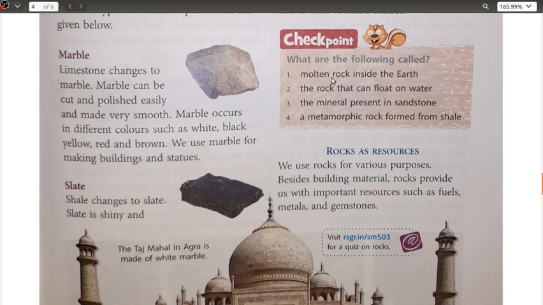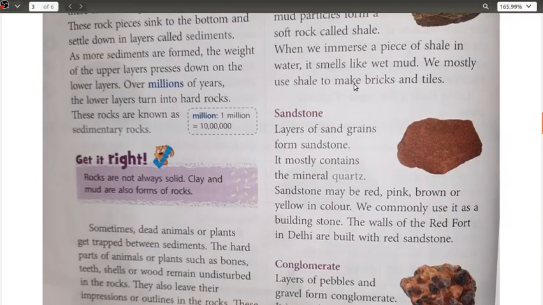Okay, the molten rock inside the earth. What is that molten rock? It is magma or lava. Lava is what comes out, and what is inside the earth is magma. A rock that can float on water is pumice, as it has a lot of holes present in it.